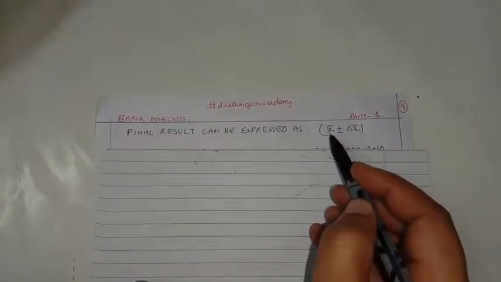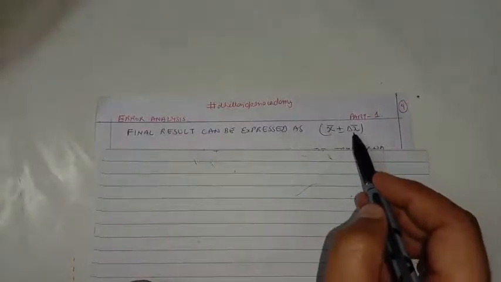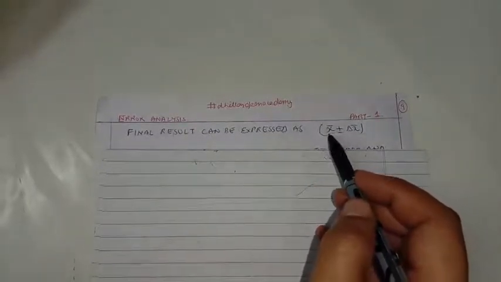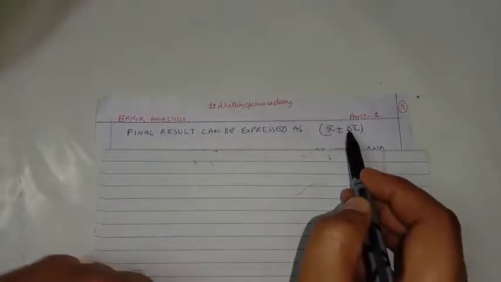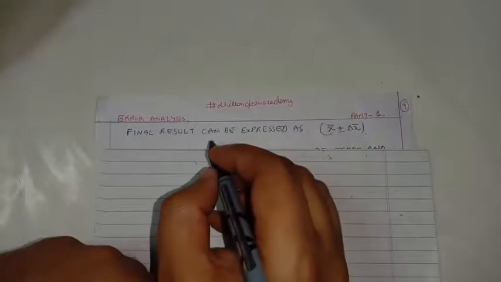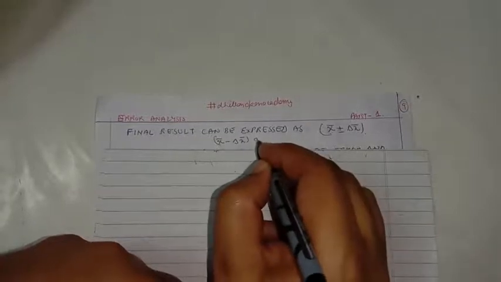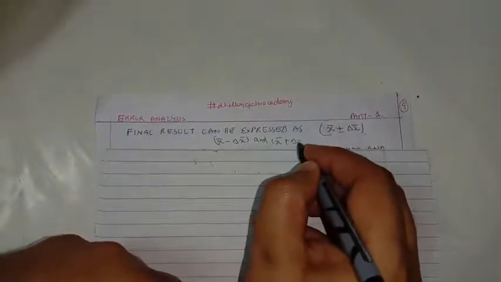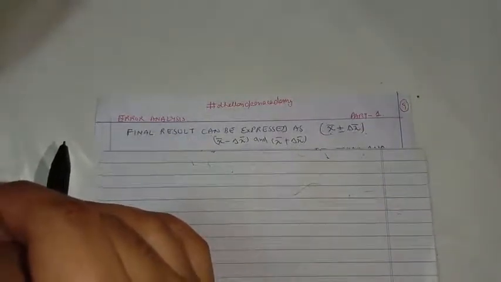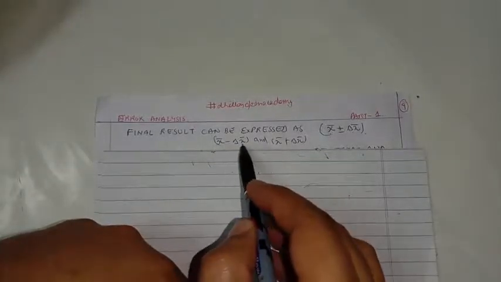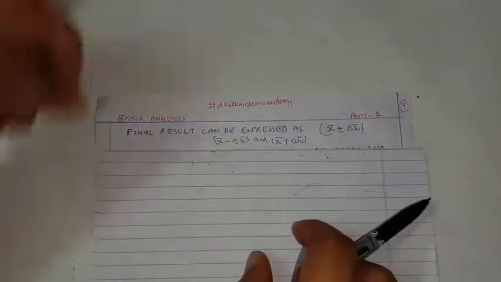So we have measured the true value of the physical quantity as x bar, and the mean absolute error as delta x bar. Our final result for the physical quantity can be expressed as x bar plus minus delta x bar. This means that the actual value of the physical quantity which we have measured lies between x bar minus delta x bar and x bar plus delta x bar. Because error is present in our measurement, we can never find the true value. We can just make a guess that the actual value may lie between x bar minus delta x bar and x bar plus delta x bar.